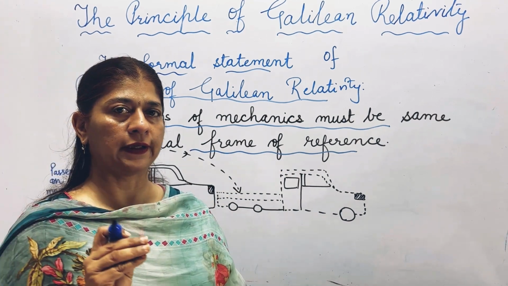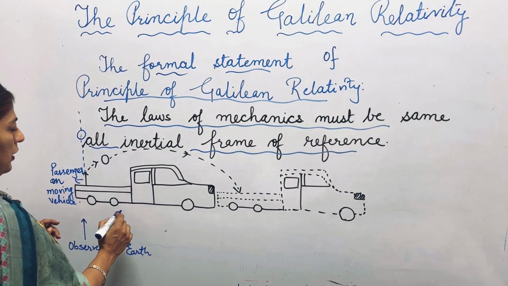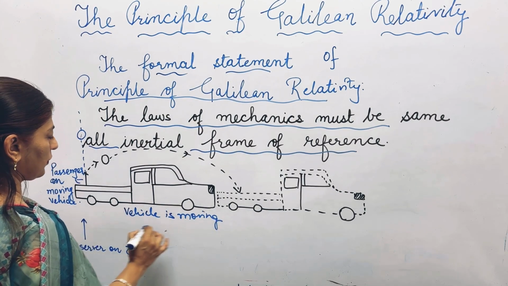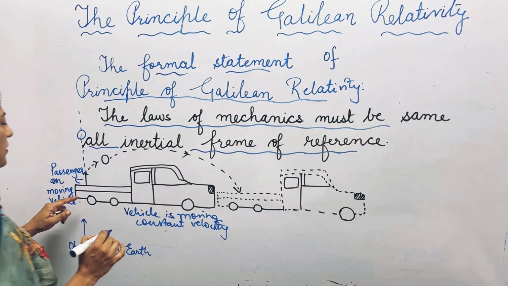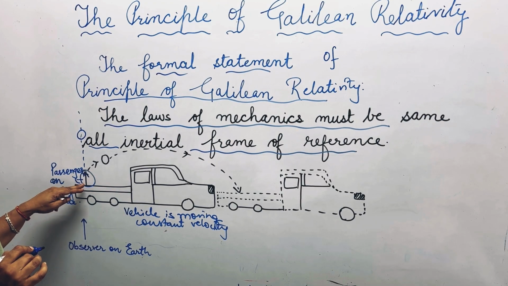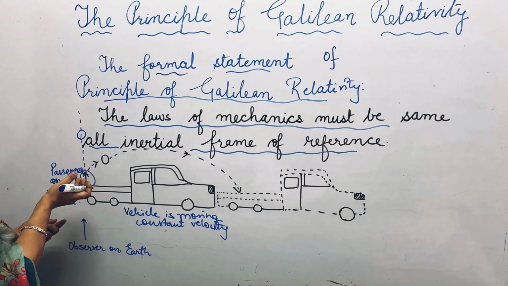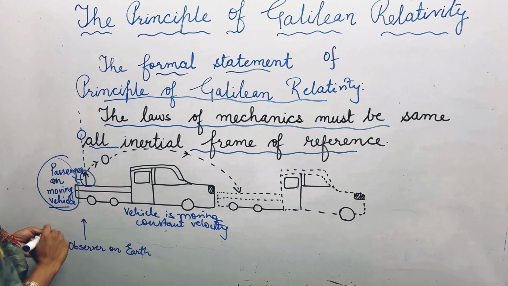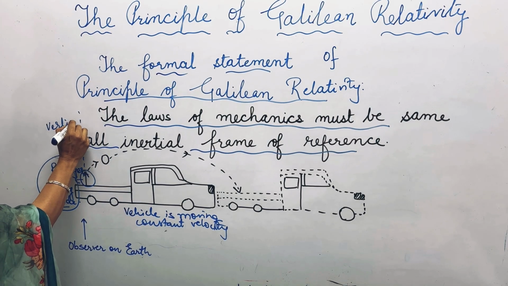To make it more clear, we are considering a situation. This is a moving vehicle, moving with constant speed. This is a pickup truck type, and there is a person standing where this arrow is shown, and this person is throwing a ball in the upward direction. For the passenger moving on the vehicle with a constant velocity, the path of the ball appears as a vertical path.